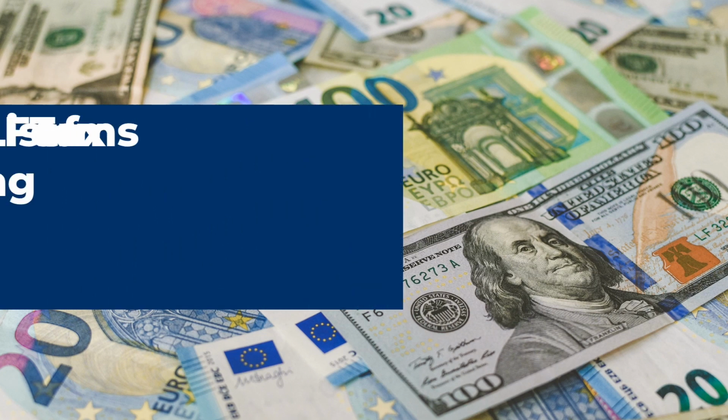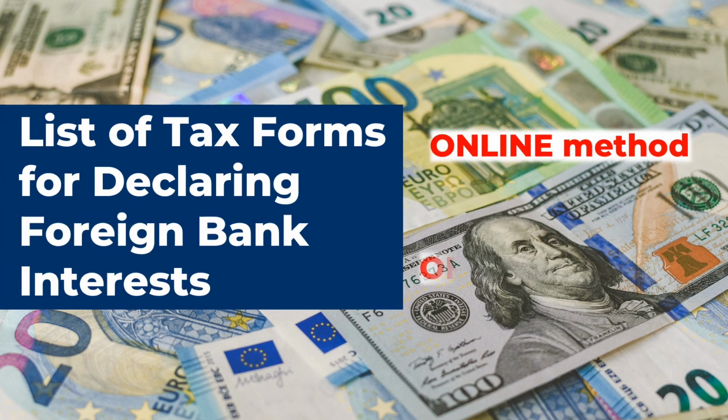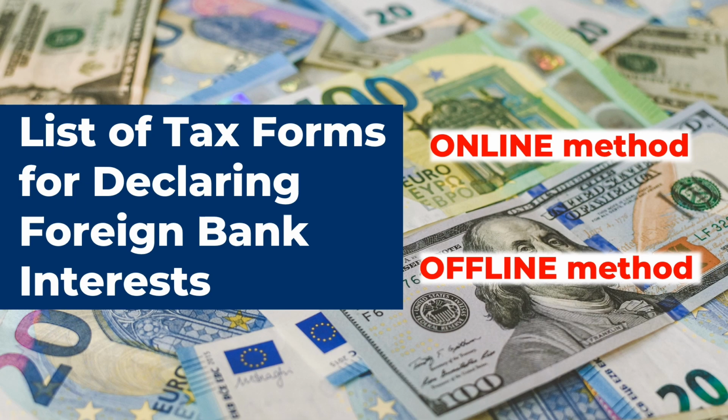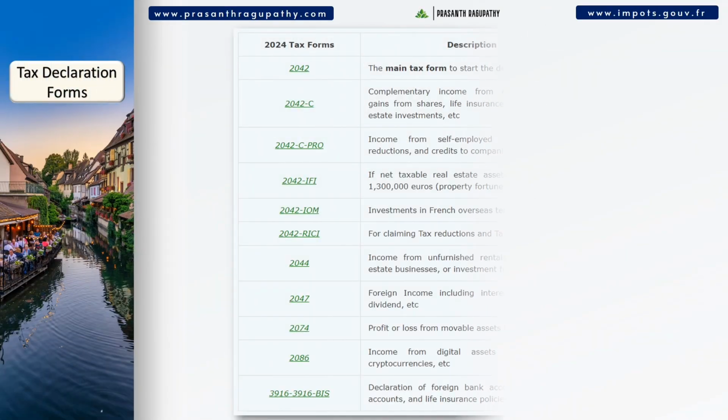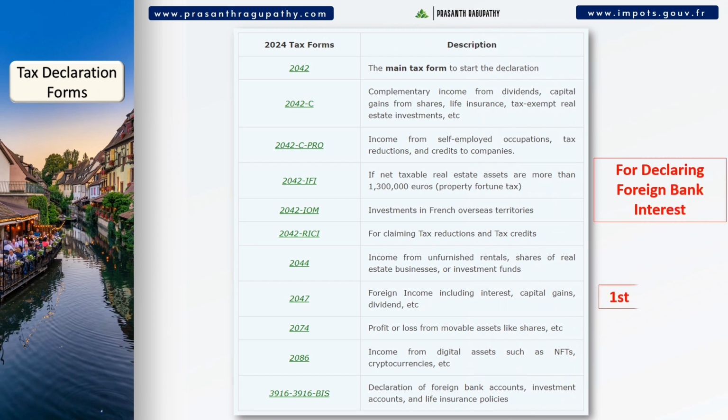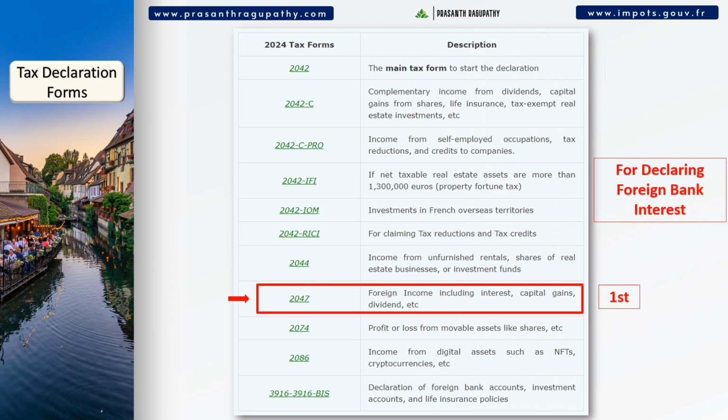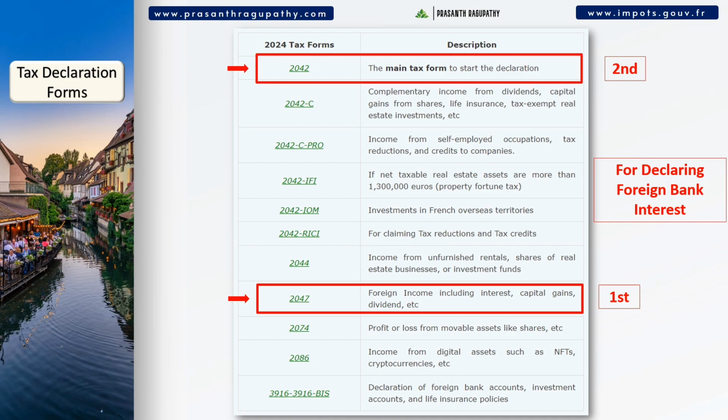In this video, I have explained both the online and offline declaration methods. If you are submitting an offline income tax declaration, you can skip the online part. In both methods, we must declare the foreign income first in Annexure 2047 and then declare the final value in the main tax form 2042.